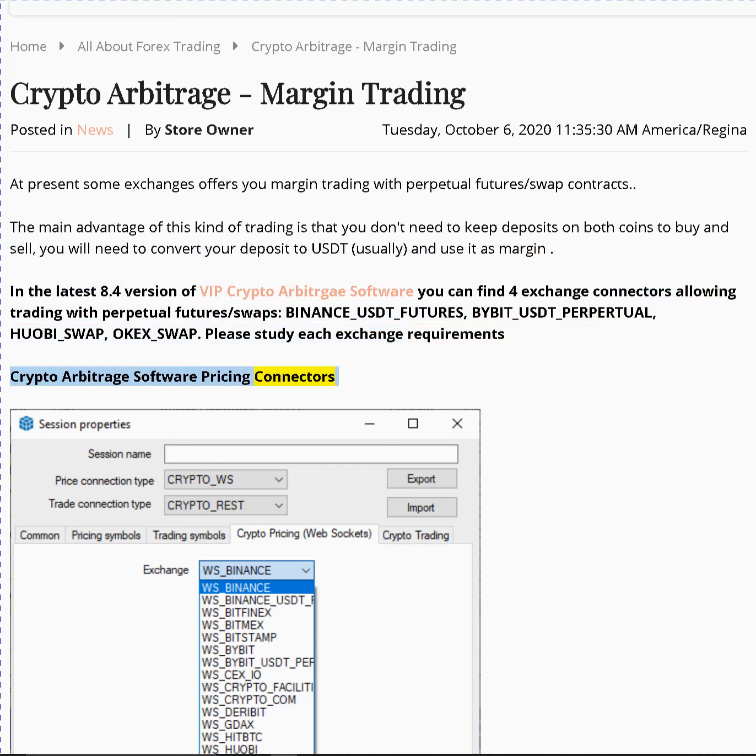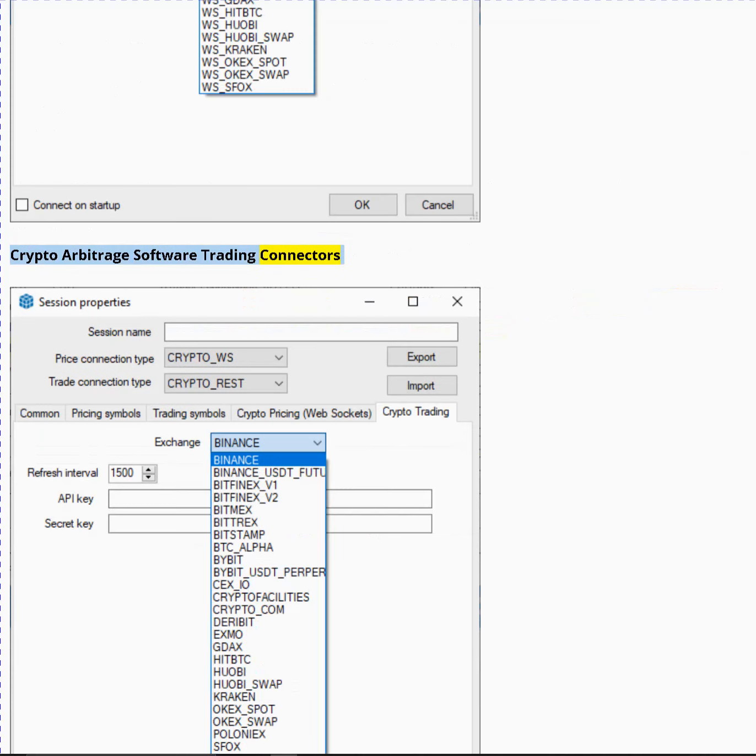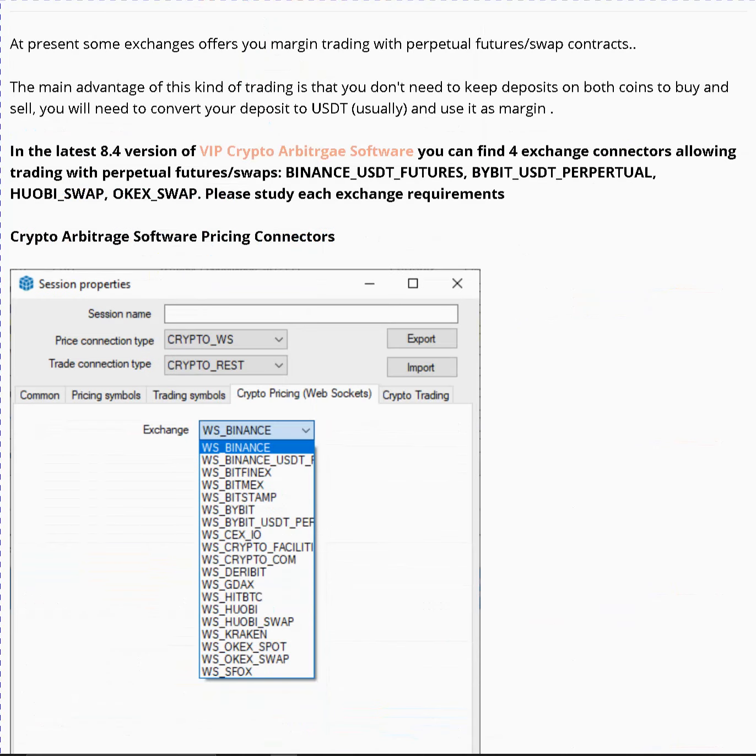Crypto arbitrage software pricing connectors. Crypto arbitrage software trading connectors. Good explanation on perpetual contracts. What is a futures contract?